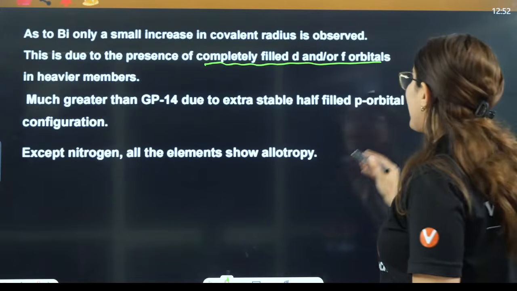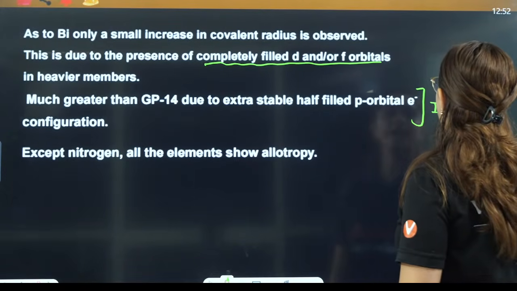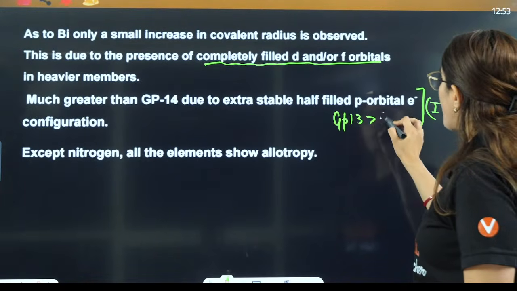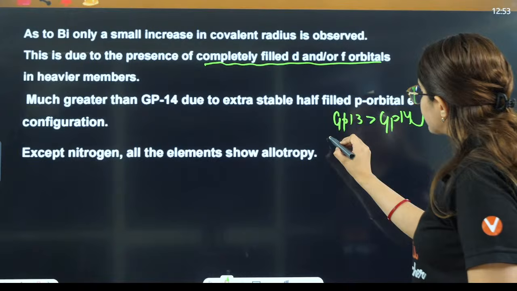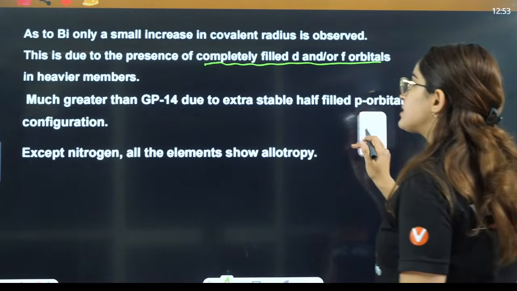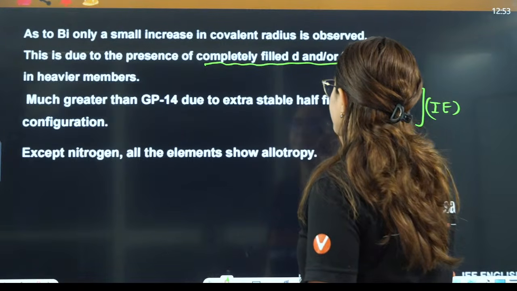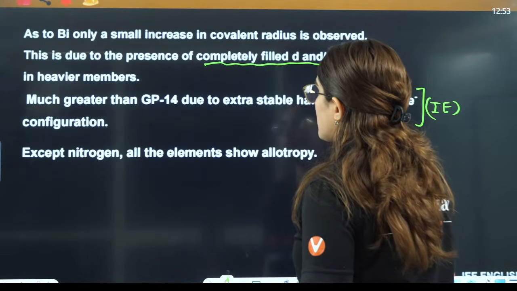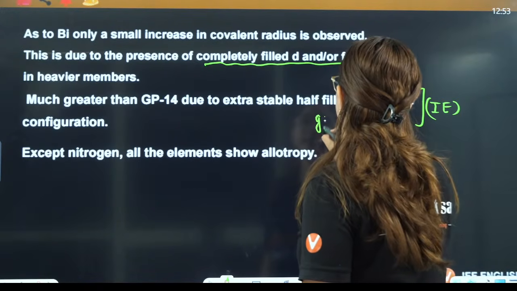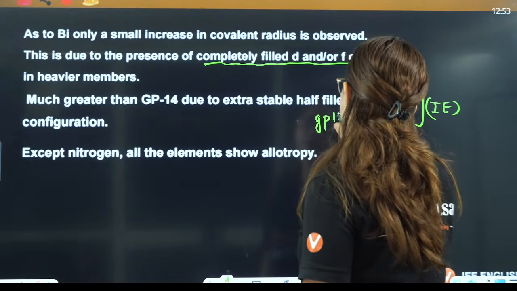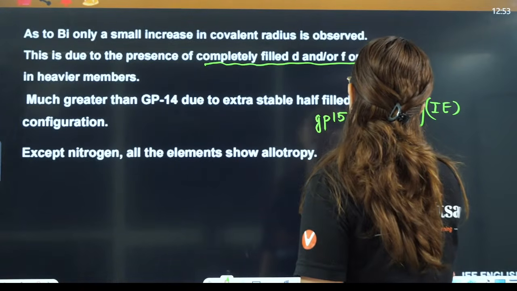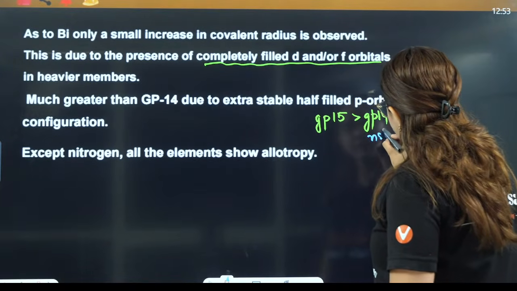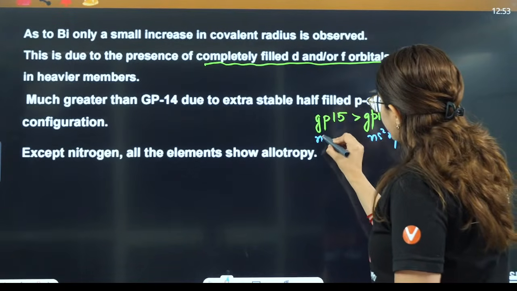The ionization enthalpy of group 15 elements is more as compared to group 14. Group 14 is ns2 np2, and this is ns2 np3.